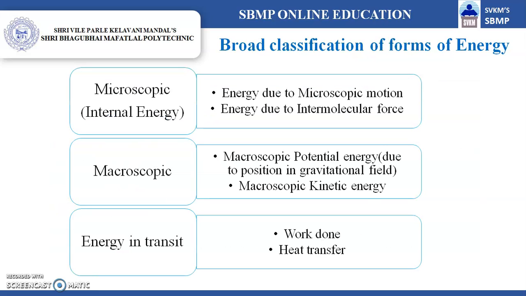Now broadly, the energies we are aware of are of different kinds, like nuclear energy, solar energy, wind energy, etc. But on the basis of their existence and the way the change occurs, the energies can be broadly classified into three types: microscopic, which we also call internal energy, macroscopic, and energy in transit.